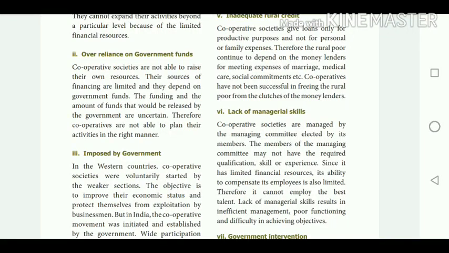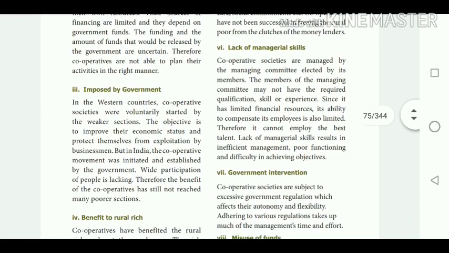Next we are going to see the point about being imposed by government. In some Western countries, cooperative societies are voluntarily started by the weaker sections. The objective is to improve their economic status.